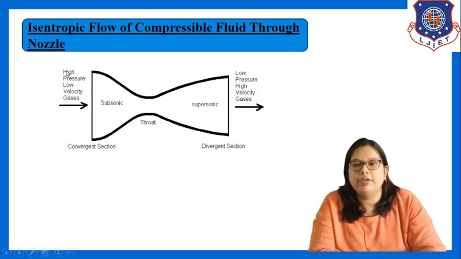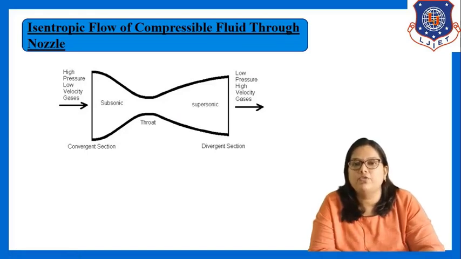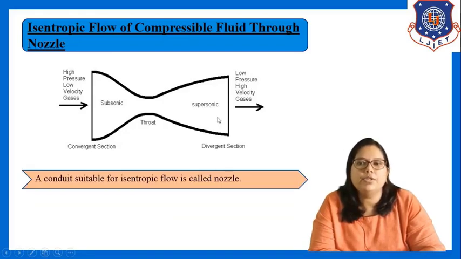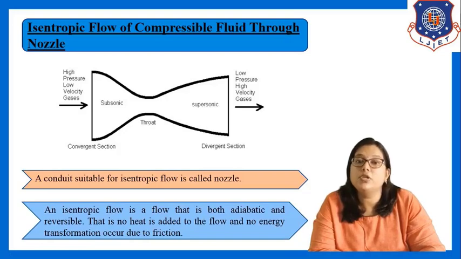This is the basic construction of any nozzle. Here I have written high pressure, low velocity gases. Here low pressure, high velocity gases. Convergent section, throat, divergent section, subsonic, supersonic. I have already told you what is subsonic and what is supersonic. Here subsonic, here supersonic. Fine. A conduit suitable for isentropic flow is called a nozzle.